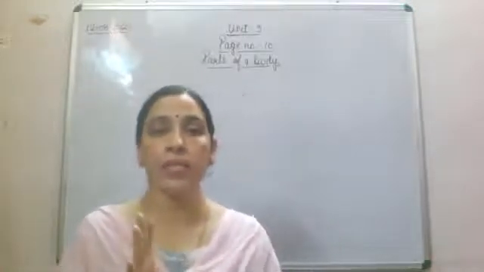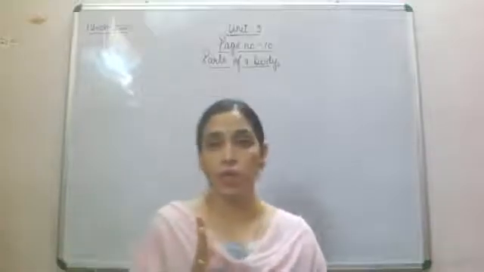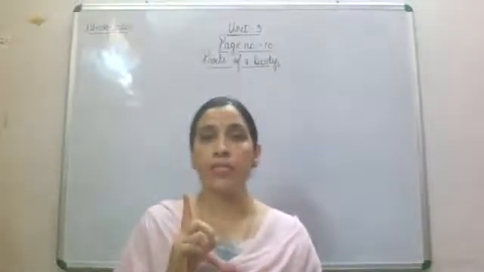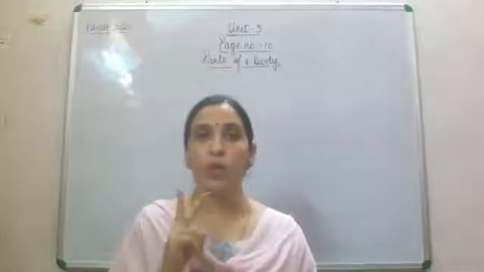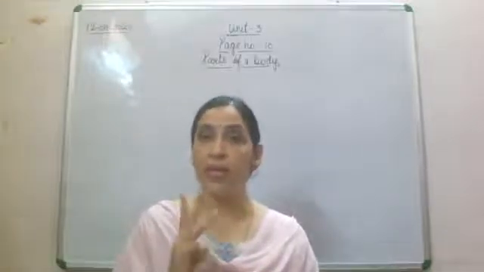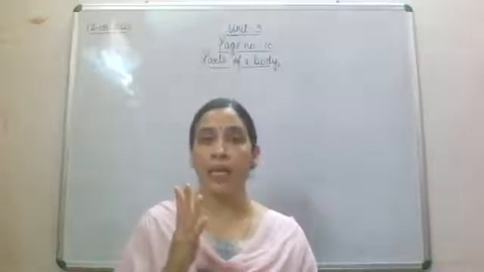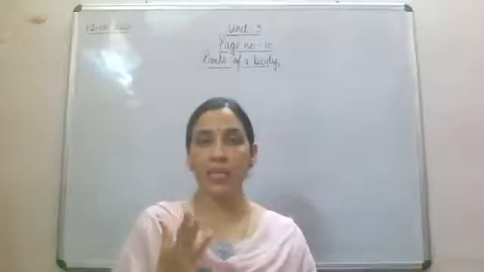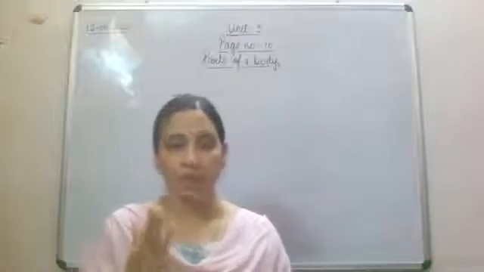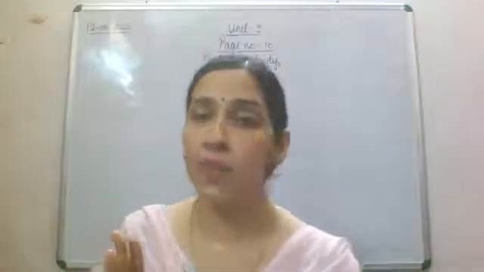These are your 5 sense organs. Now eye is used to see, nose is to smell, ear is to hear, tongue is to taste and skin is to feel. We have 5 sense organs, that is very important.